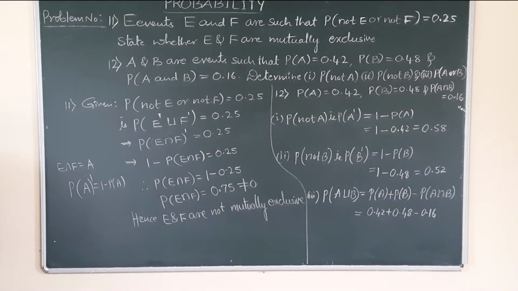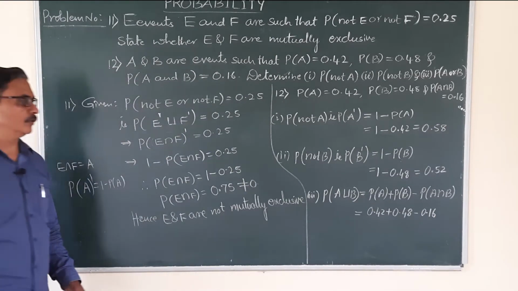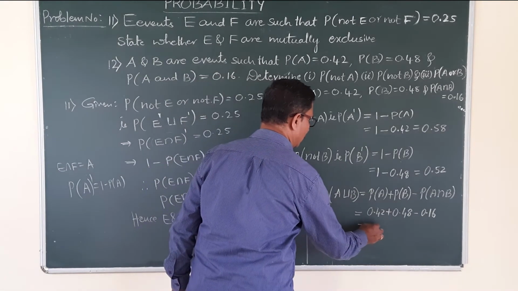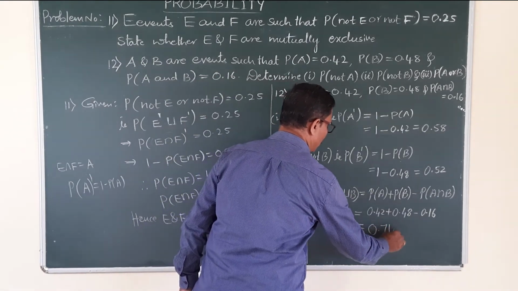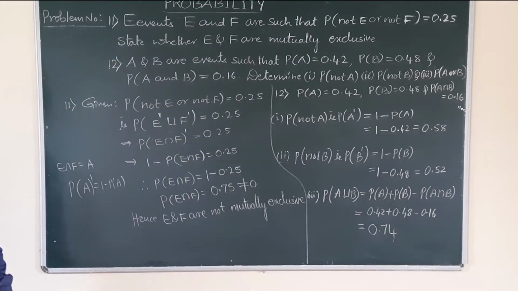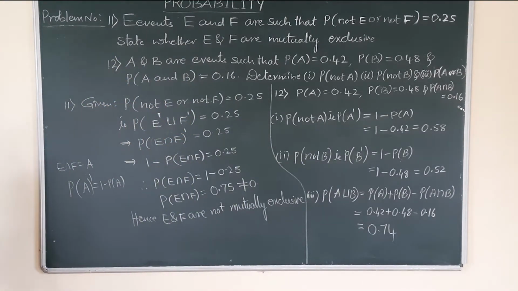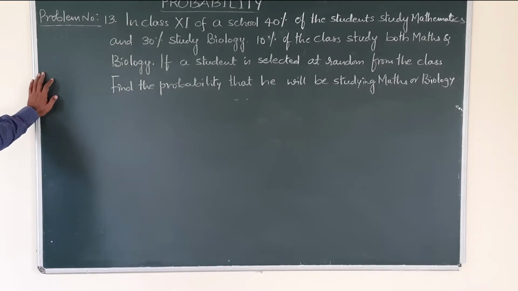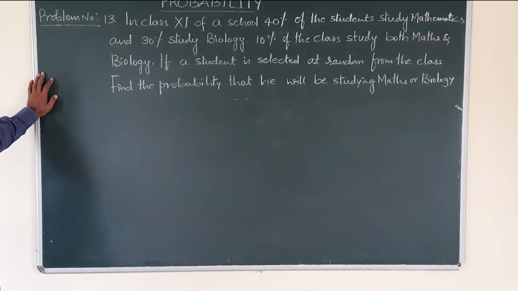Then after simplification, how much? Final answer 0.74. So probability of A union B is equal to 0.74. Okay.